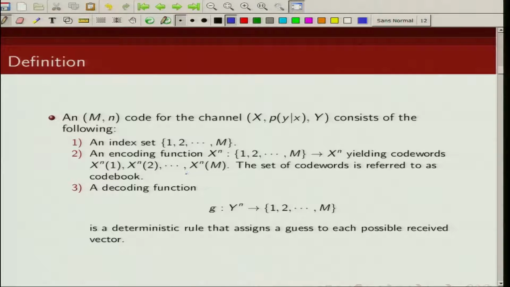Now, once you send these x^n's, at the receiver input you will receive y^n. Once you receive y^n, you essentially need to find out which of these m messages was transmitted. So, decoding is essentially the inverse operation. It is a deterministic rule that assigns a guess to each possible received vector. n is the length of the code word, and m is the number of code words that we have.